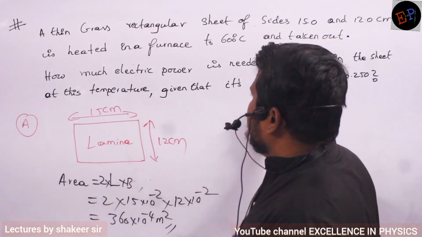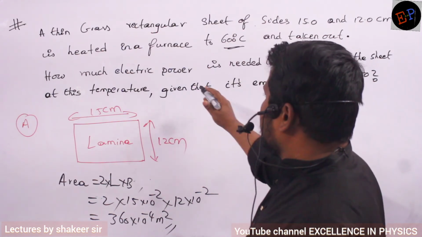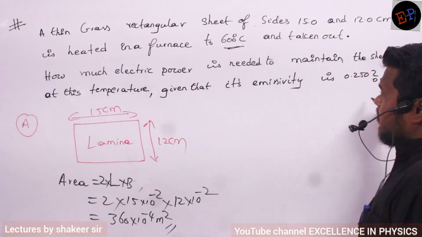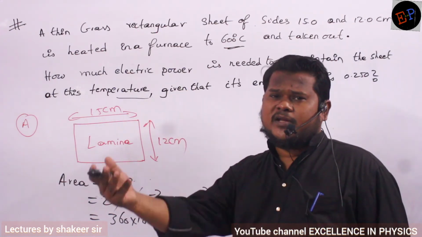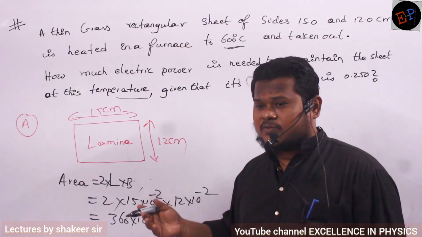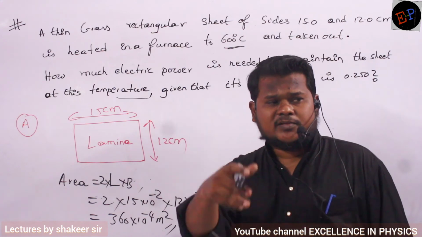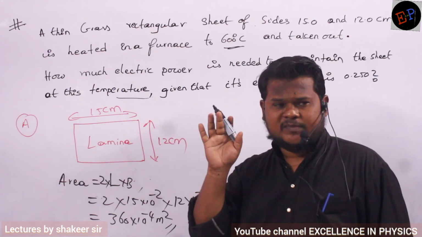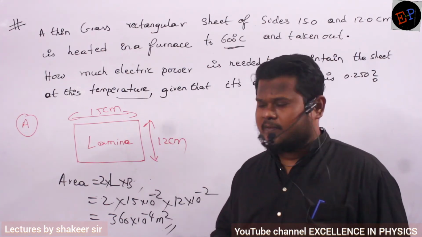Now see what other data is given. Temperature is given, and how much electric power is needed to maintain the sheet at this temperature? What is the meaning of this? Whatever energy is radiated, the same energy you have to supply also. For example, if it is losing 10 joules of energy per second, you have to supply 10 joules. Then only it will maintain its temperature. Are you able to understand? Whatever energy is lost, that much energy you also have to supply.